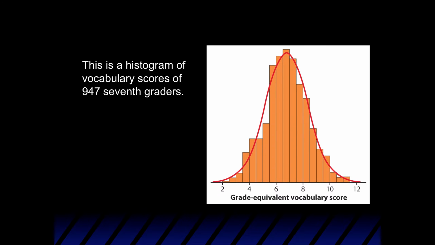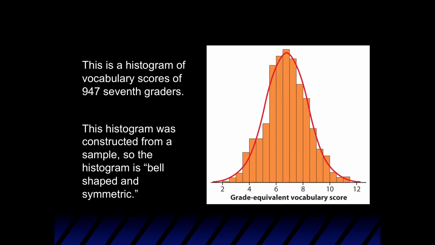So, guys, anyway, what we have here is a histogram of some vocabulary scores for about 1,000 7th graders. Now, clearly there are more 7th graders than just 1,000, so this would make up a sample of all 7th graders. And I have no idea whether this is randomly sampled or not, but nevertheless it would be a sample. And with the vocabulary that we've used so far in the class, since this is constructed from a sample, we would refer to this as being a bell-shaped and symmetric distribution. All right?